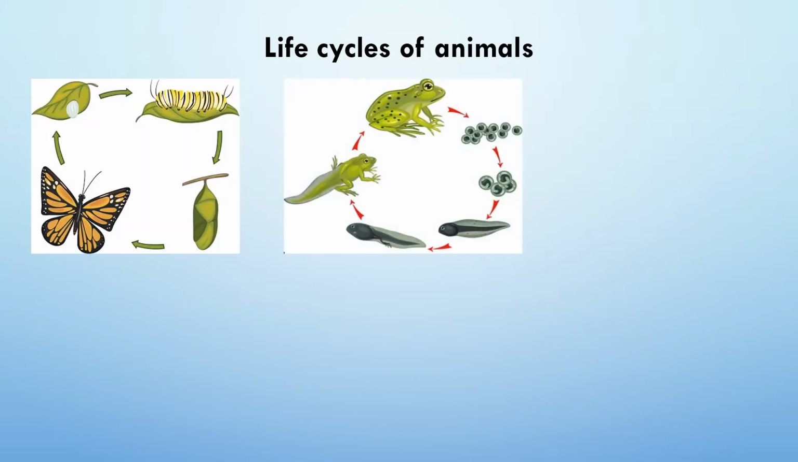So, the first life cycle is the life cycle of a butterfly, and the second one is the life cycle of a frog. So if you observe the life cycle of this butterfly, it passes four different stages as egg, caterpillar, larval stage, and adult butterfly. So it passes four morphologically different stages in its life cycle.